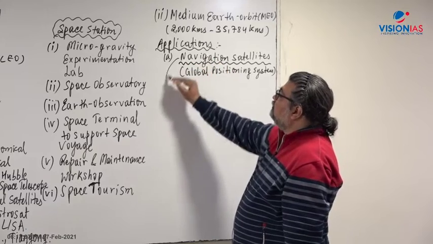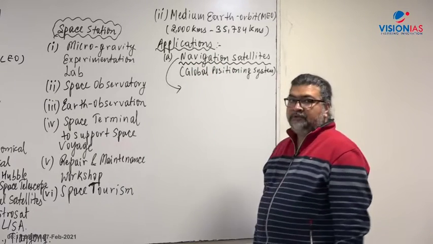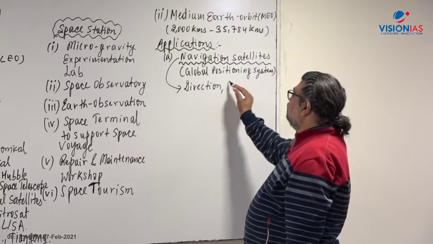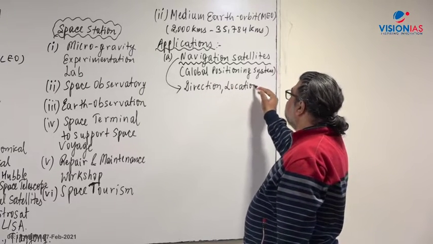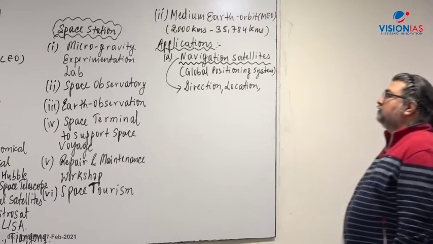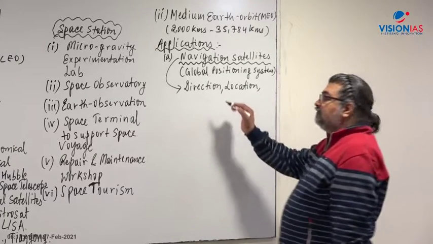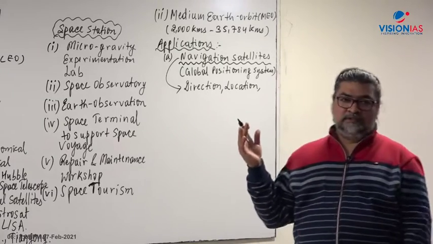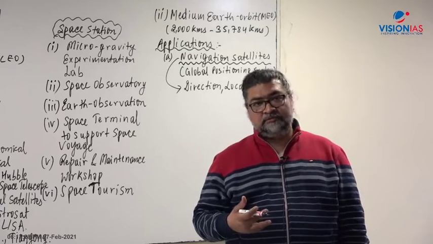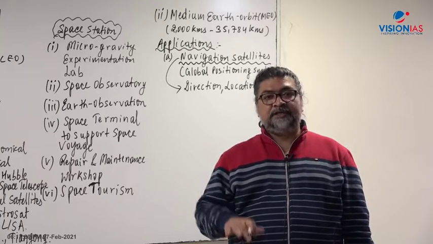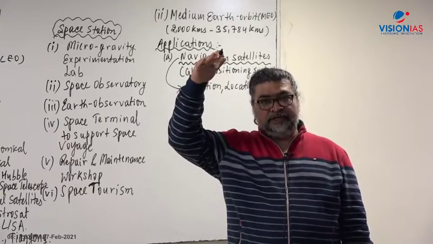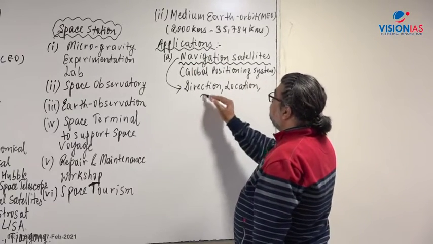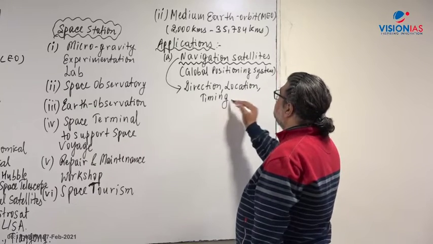What do you mean by navigation? When you use the word navigation, it is in terms of direction, location, precise location or a range of the location, right? Navigation is not only finding a direction like east, west, north, south. When an object moves on the earth, on the land, on the sea, under the sea, in the air, there navigation comes, but it also looks into the timing part of it.